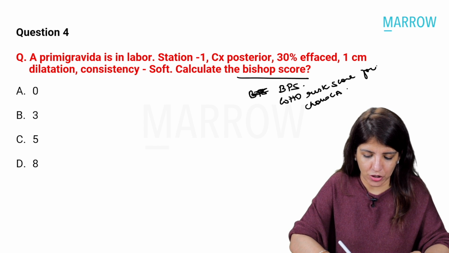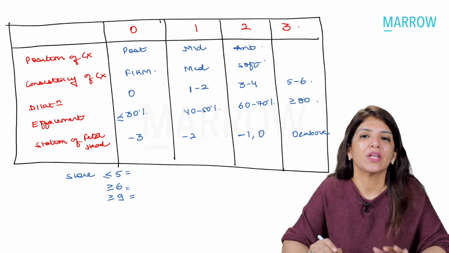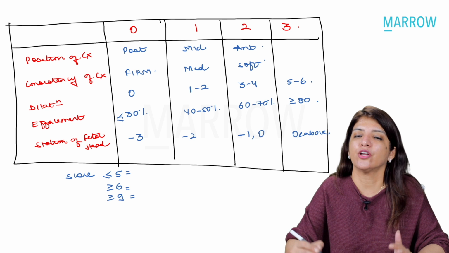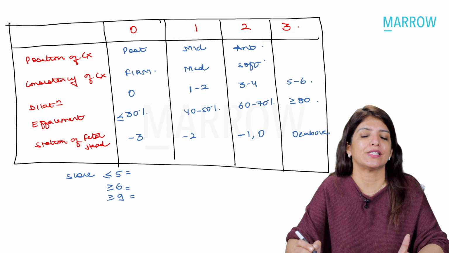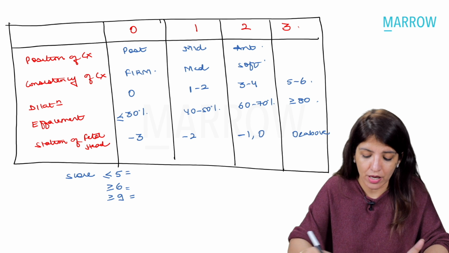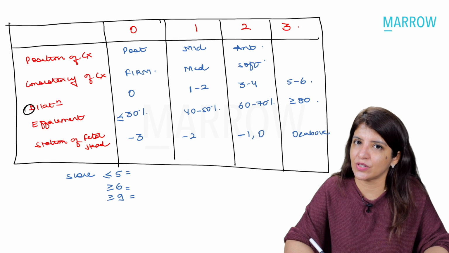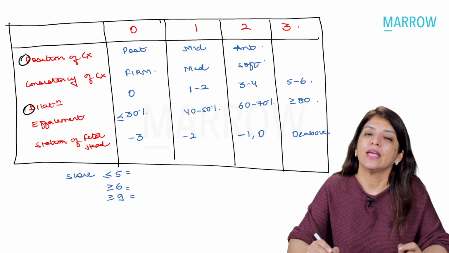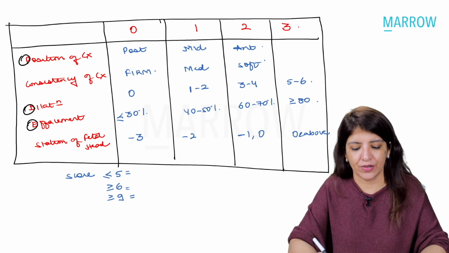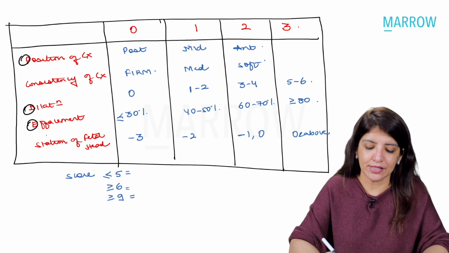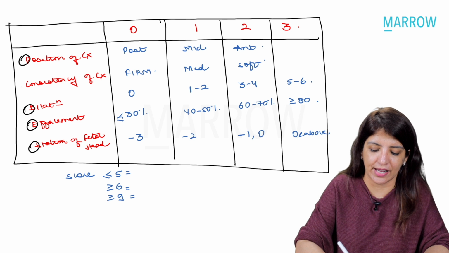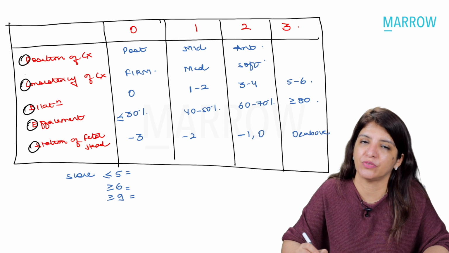Okay, so just let me show you Bishop score. Now, in Bishop score, there are 5 criteria, and you know the mnemonic, that is Delhi Police Employed Special Commandos, where D stands for dilatation of the cervix, P stands for position of the cervix, E stands for effacement of the cervix, S stands for station of fetal head, and C stands for consistency of the cervix.